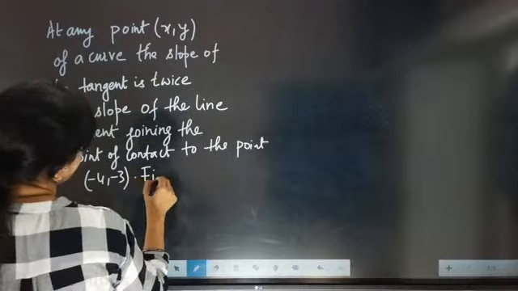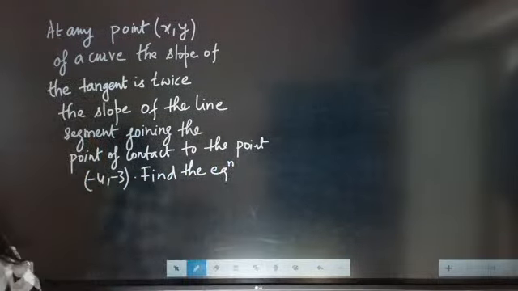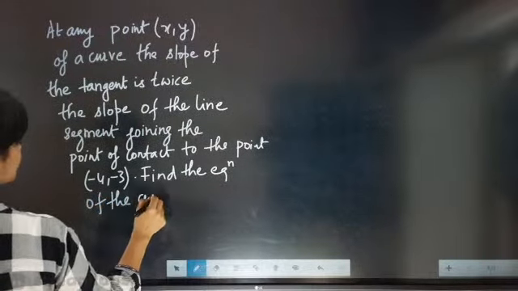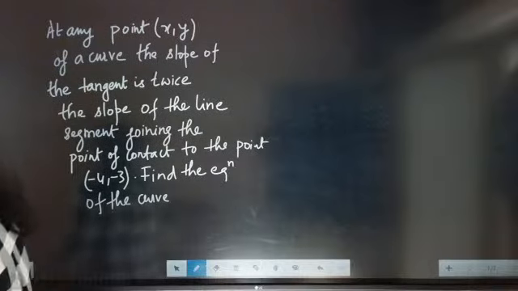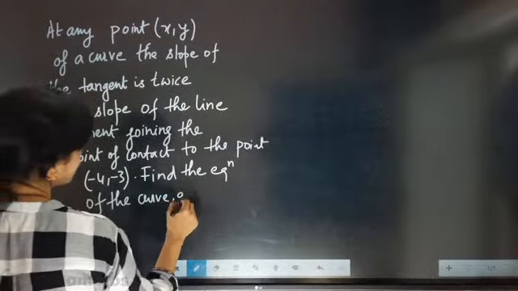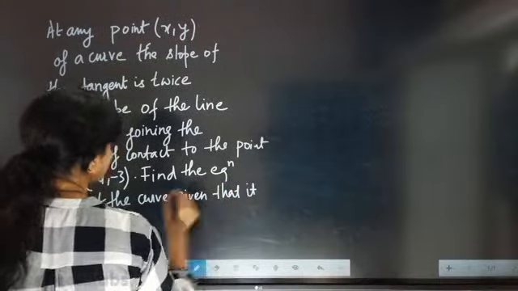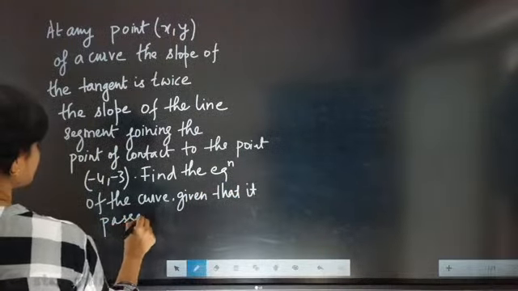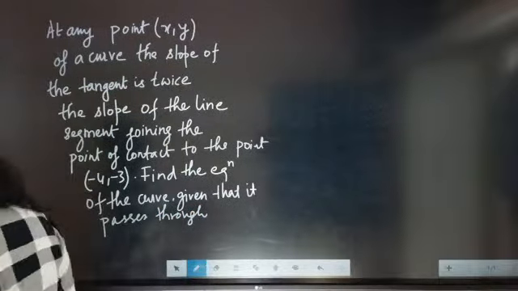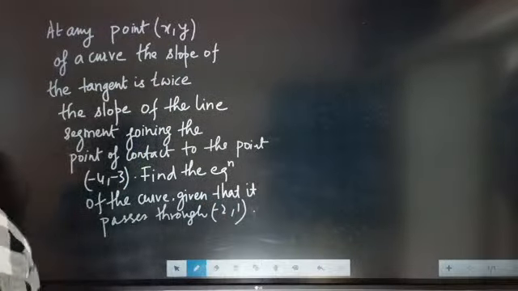Find the equation of the curve given that it passes through minus 2 comma 1. It's really an awesome question.